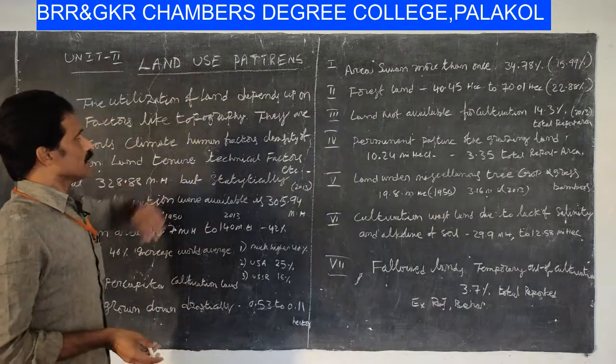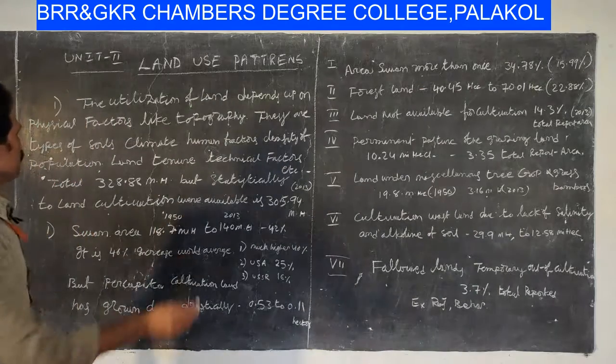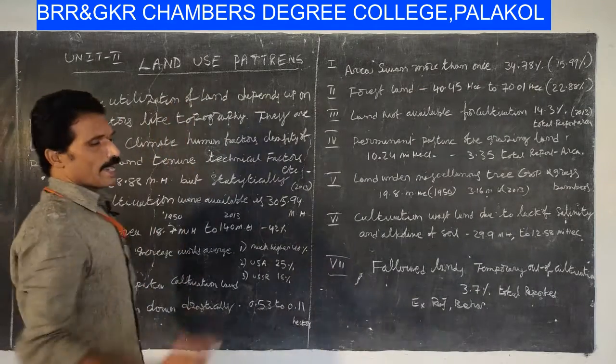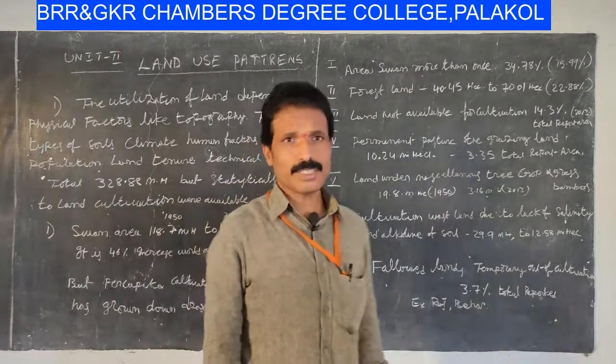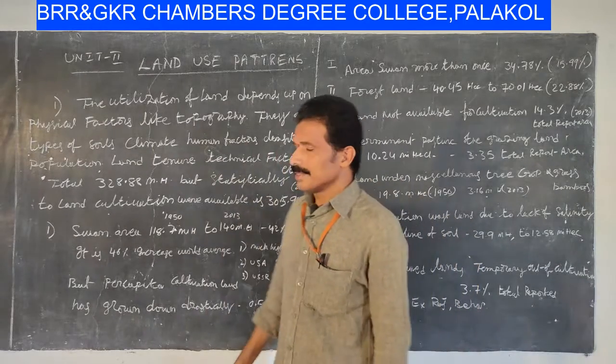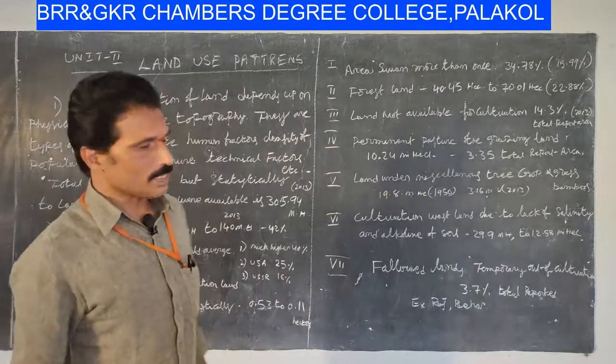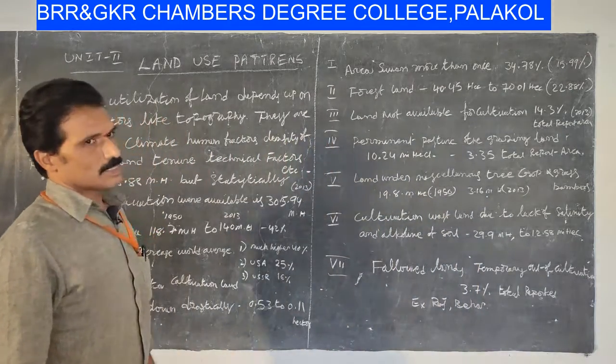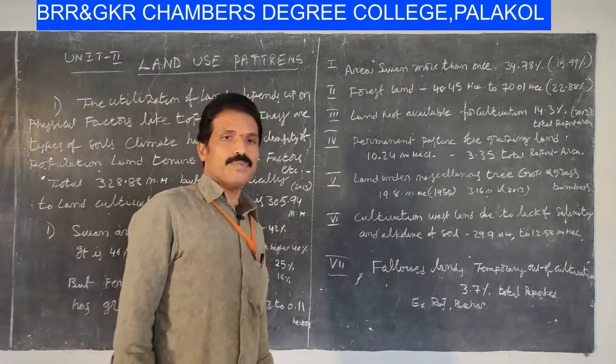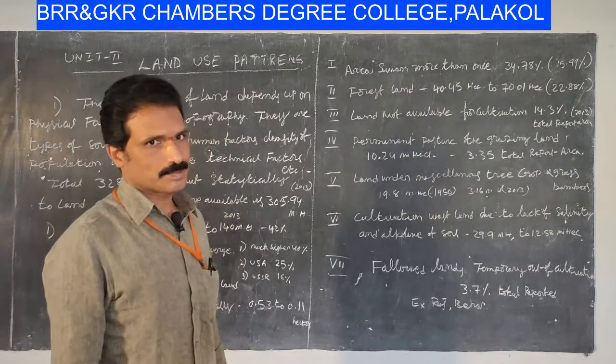My dear students, land use pattern is nothing but the utilization of land depending upon the physical and chemical factors of the topography of lands.